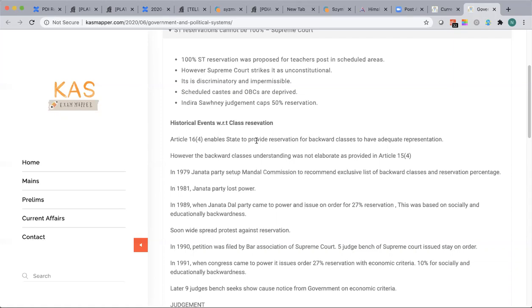A few might turn rebellious. They might say, okay, we are getting government jobs, and that might cause many clashes between the upper caste and the lower caste. But the government of the day was not ready for such adventures. So that was shut down by the government.